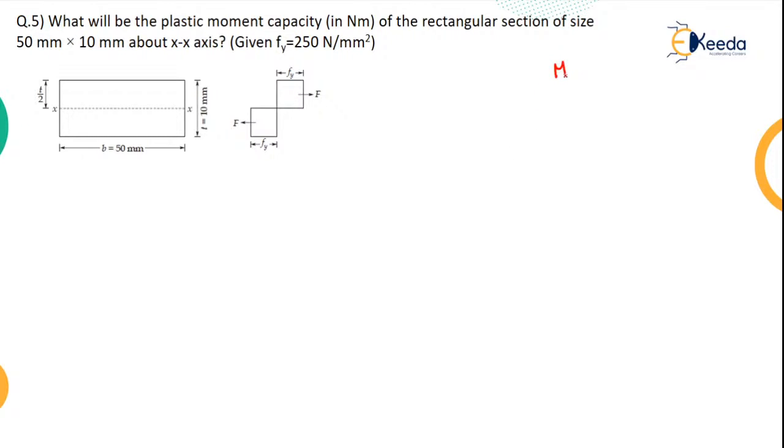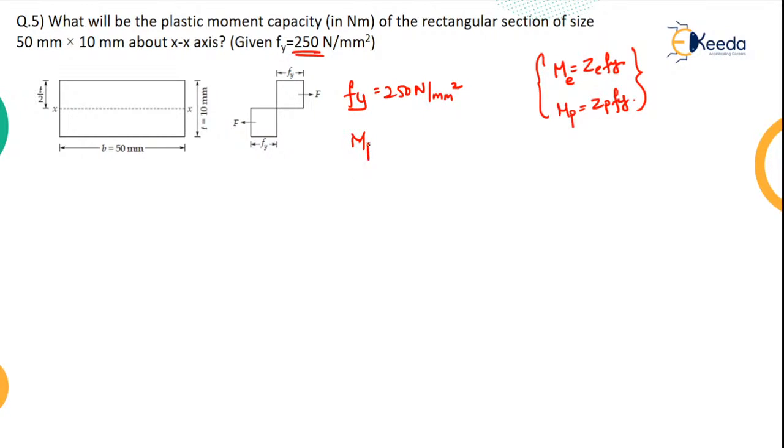See, generally your M is nothing but ZE into Fy. This is the elastic moment, and if you want the plastic moment, it is Zp into Fy. So if you know the shape factor, and Fy is a material property, it will be given to you in the question. If you observe here, Fy is given to us. How much is Fy? 250 Newton per mm square. They are asking us the plastic moment carrying capacity MP of this rectangular section of size breadth 500 mm, thickness 10 mm, about the XX axis.